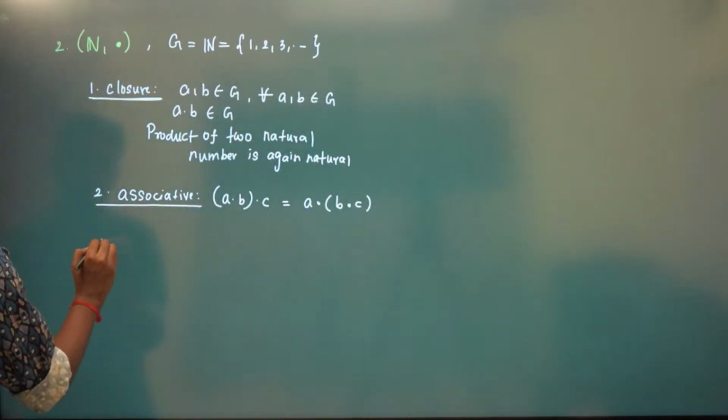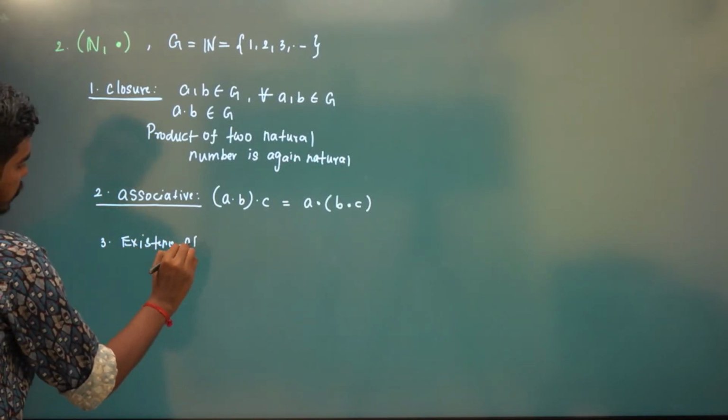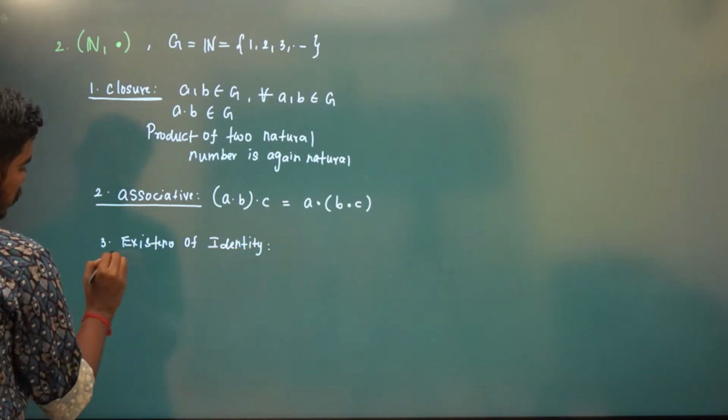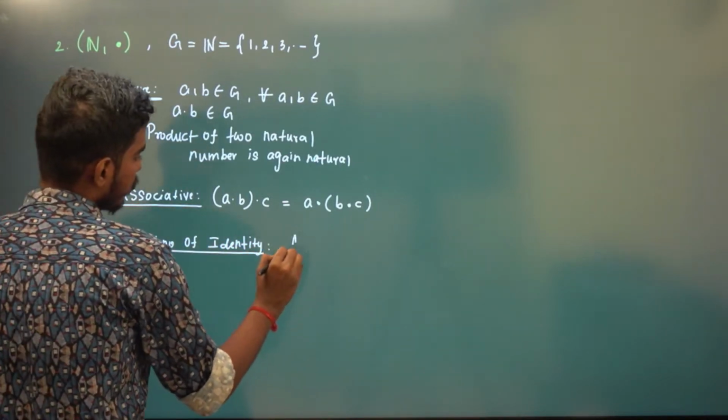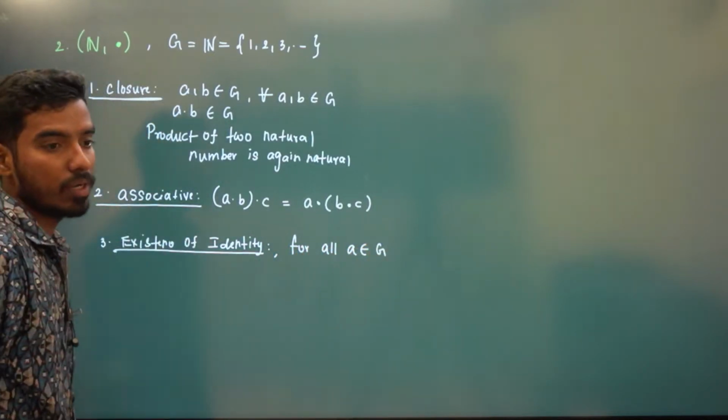Okay. Now, existence of identity. So what is the definition? See, every time you should have the right definition, then only we'll have very good practice.